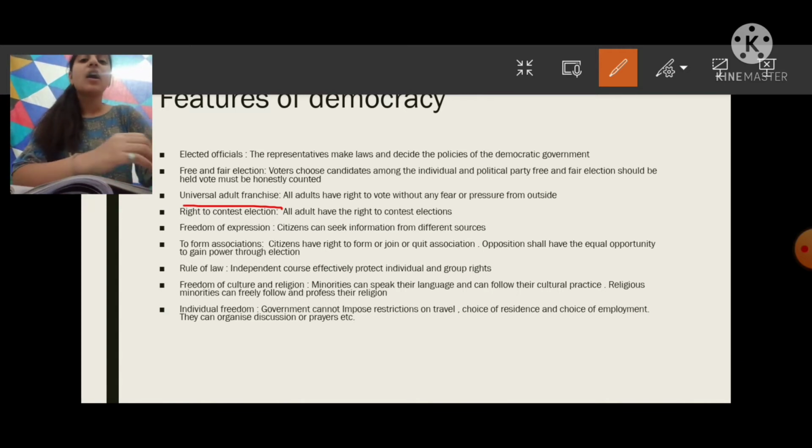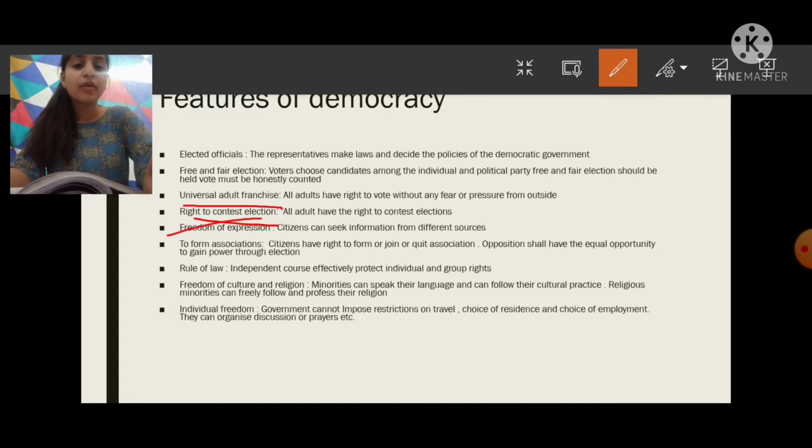Okay, then it is universal adult franchise. In that, all people above the age of 18 have the right to vote without any fear or pressure from outside. Then right to contest elections. In this, all adults have the right to contest elections. They can stand as a representative for the country.